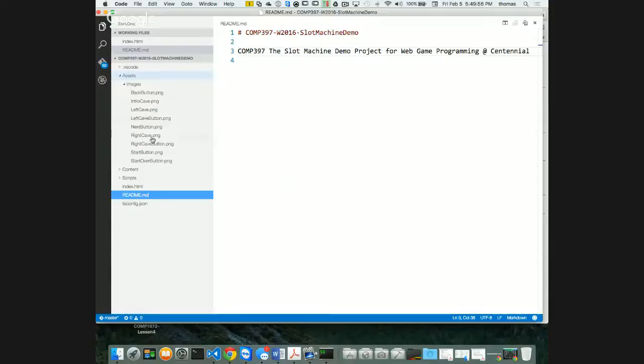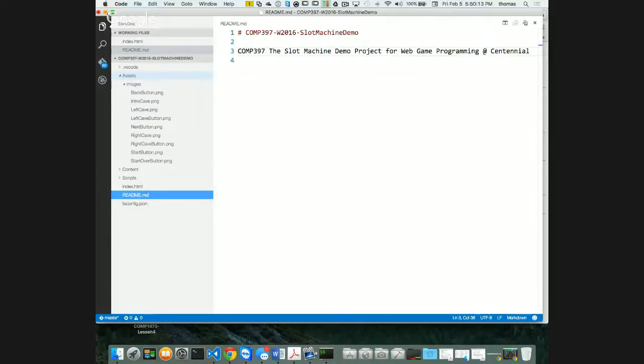Some of my assets are messed up. I don't need any of these assets, like my back button and my start button, all this kind of stuff. I mean, I need some of them, but I don't need my intro cave. I don't need my left cave and my left cave button and my right cave and my right cave button. I don't need any of that stuff. So I want to get rid of it now. Let's get rid of it.